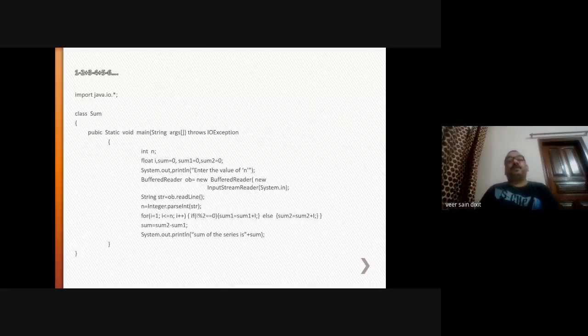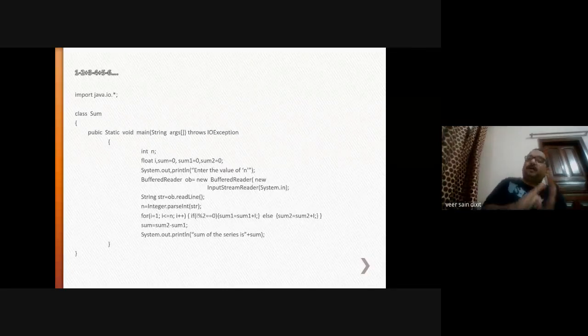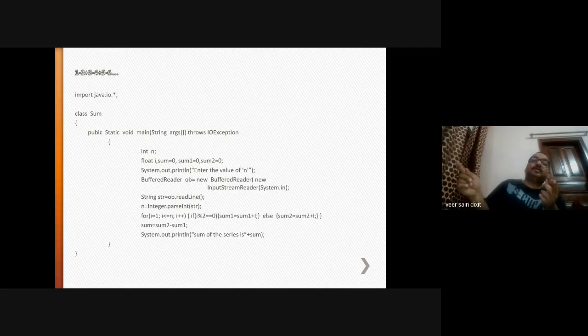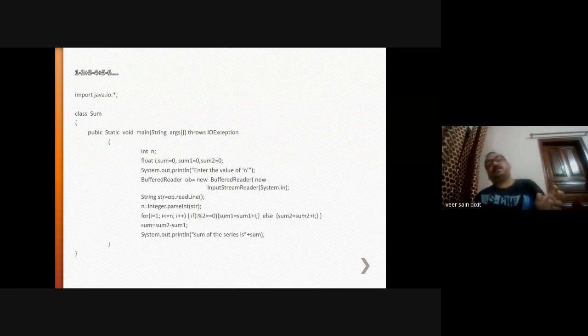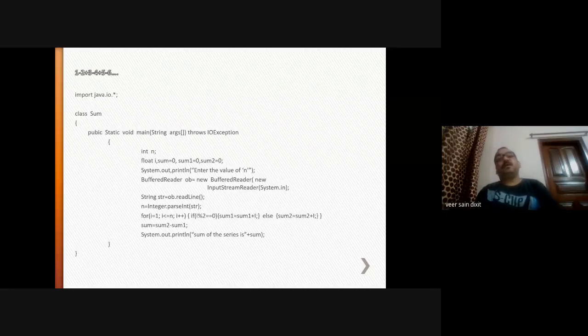You can make the logic that 1 plus 3 plus 5, and so on, minus bracket 2 plus 4 plus 6. It means the sum of odd numbers minus the sum of even numbers. This must be your logic.